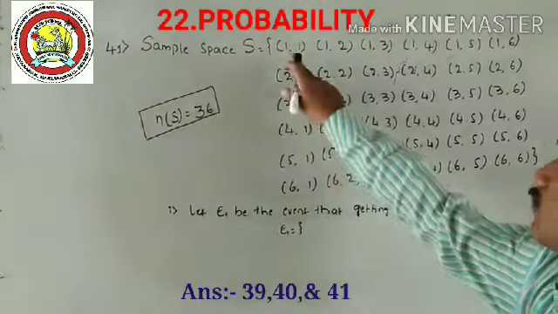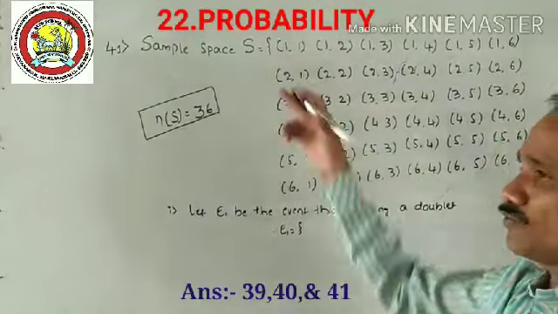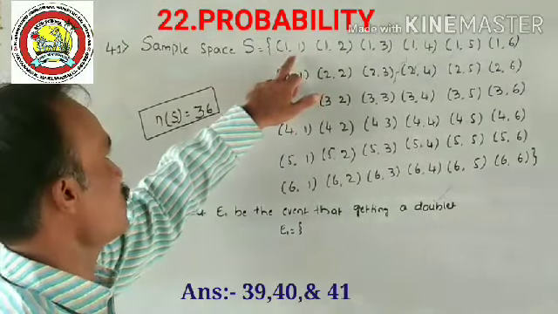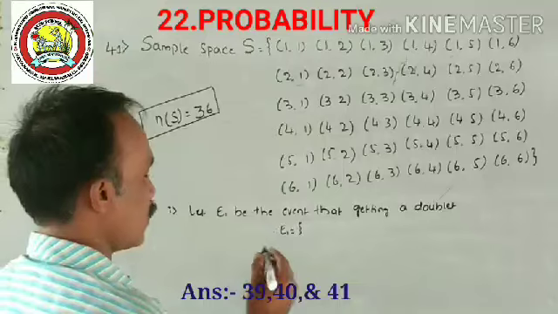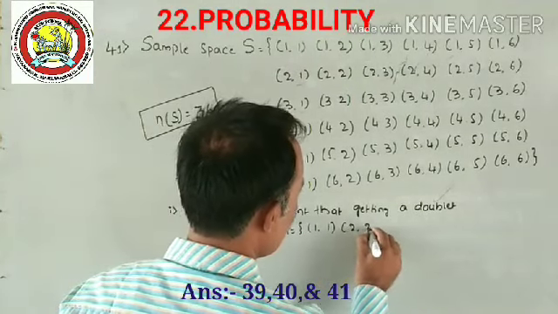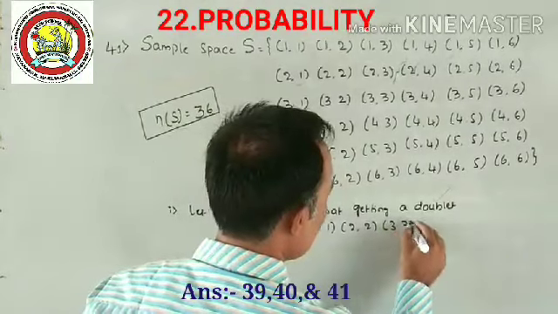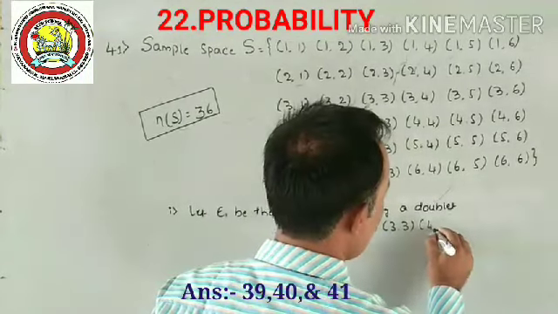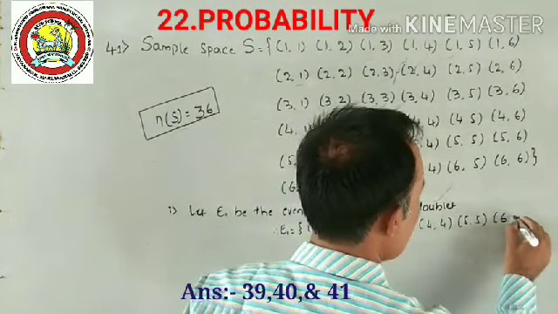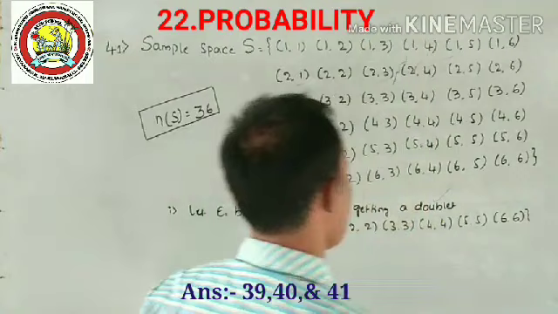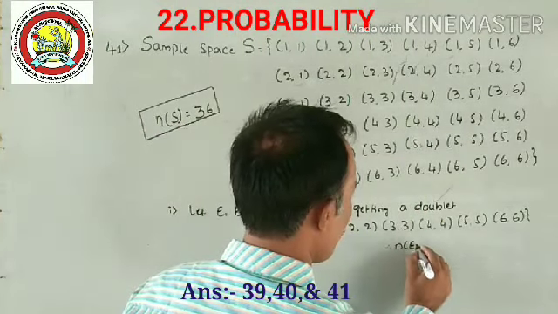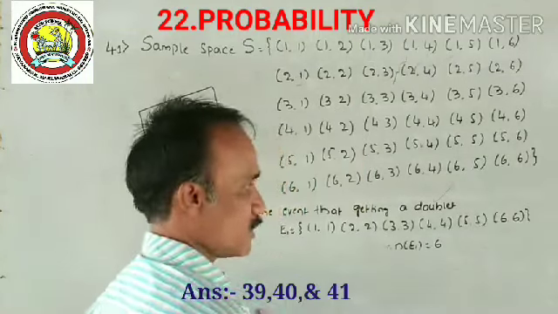Same numbers like 1 1, doublet. Both first and second dice, the uppermost faces show the same numbers, that is 1 1, that is called a doublet. Similarly 2 2, next 3 3, next 4 4, next 5 5, next 6 6. So these are all called doublets. Therefore, the value of n of E1 is equal to 6.